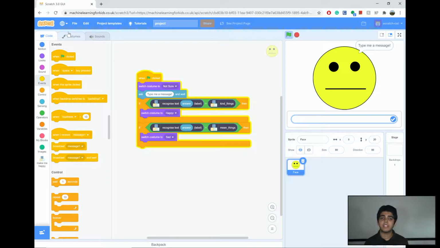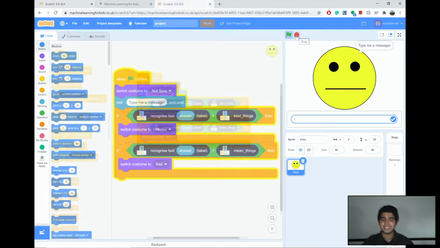Scratch is a programming language that is used on multiple platforms, tools, and software around the world. Here's a platform where we're using Scratch mixed with machine learning. In this example, we can say mean and nice things to the smiley face, and it will recognize which is which. Now I'm going to show you how we can provide many happy phrases and mean phrases, and the smiley face will respond with the correct emotion.